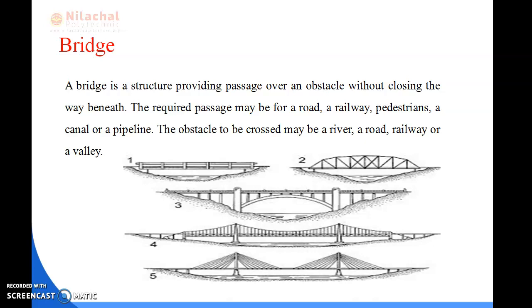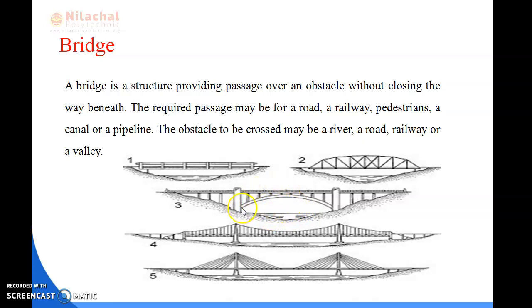A drainage structure which allows a route for carrying road or railway traffic across an obstruction, with or without water, is called a bridge. The route of communication may be railway, roadway, cycle track, footpath, etc. These are the bridges. This is the roadway bridge. This is the railway bridge. This is the roadway bridge.